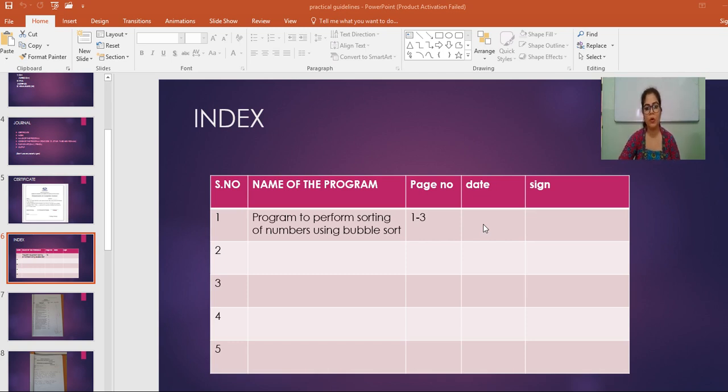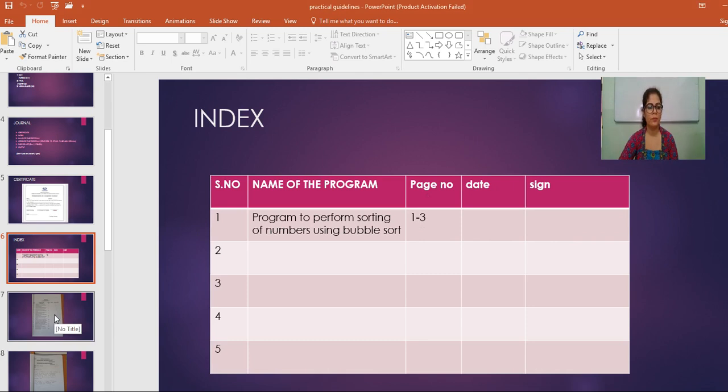In case of date, you do not have to write any date in your index page. College will provide you all the dates. I will provide you all the dates, then only you have to write the date. So do not write any date in this date column. You have to keep it empty. And in the signature column, I will give my sign. So this is how you have to prepare your index page.